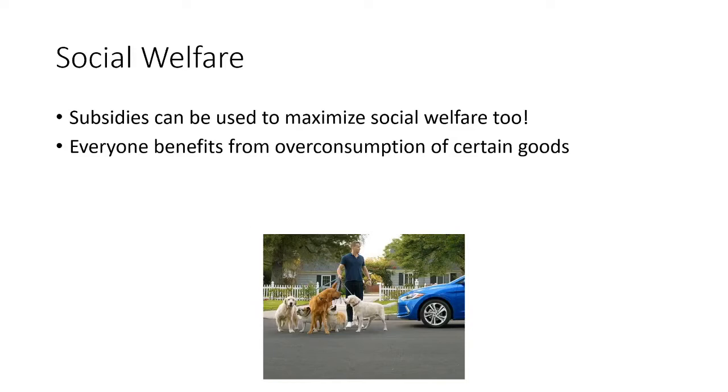Just like we use taxes to maximize social welfare, we can use subsidies to maximize social welfare too. Everyone benefits from overconsumption of certain goods. We looked at a video earlier of automatically braking cars, saving Ryan Reynolds and these dogs from being hit by a car. That's a positive externality, and if we subsidize these types of vehicles, we'll get positive externality benefits added to our social welfare from overconsumption.